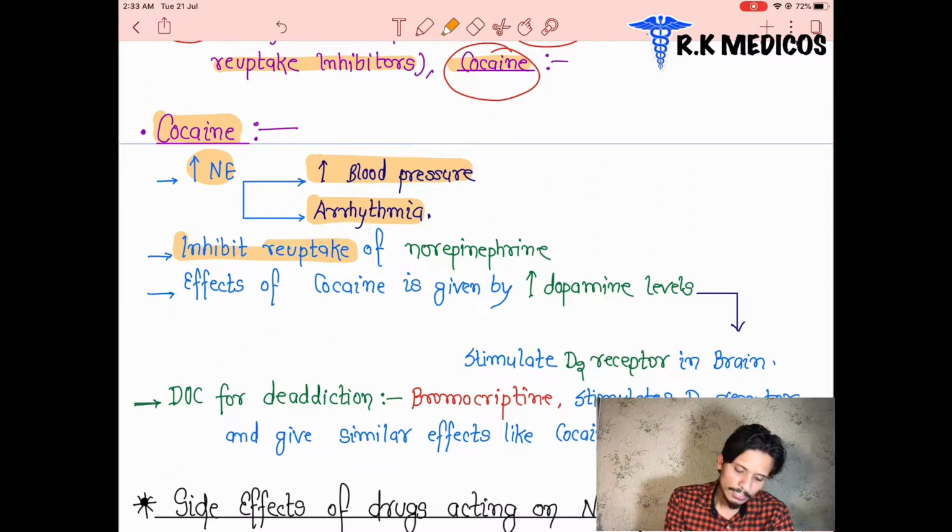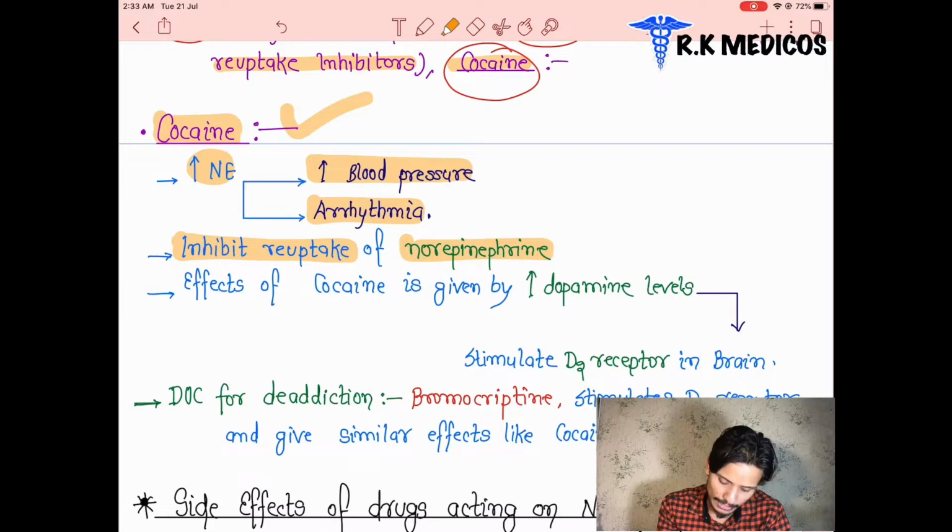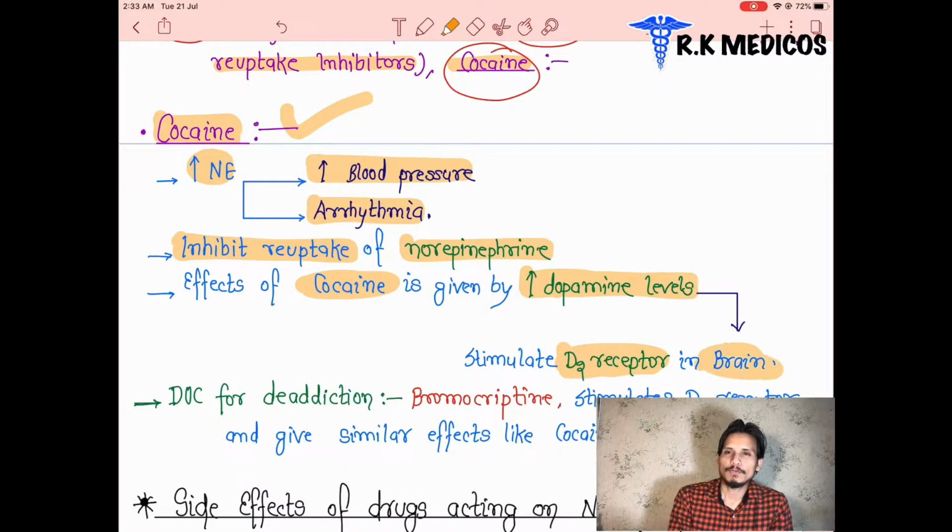This cocaine is also a drug that is going to inhibit the reuptake of norepinephrine, and the effect of cocaine leads to an increase in dopamine synthesis, or we can say an increase in dopamine level inside the nerve terminals, and it leads to stimulation of D2 receptors inside the brain. Suppose this norepinephrine is not taken up, so there is more amount synthesized inside the presynaptic nerve terminals. There is an increase in dopamine level, and it basically stimulates D2 receptors inside the brain. How it stimulates we discuss later.